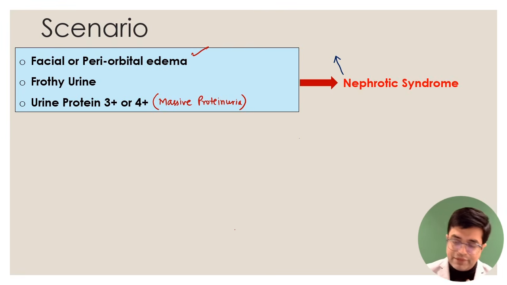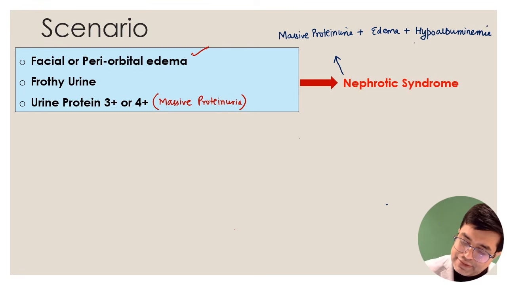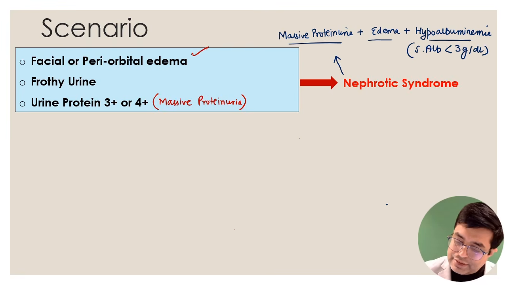In children, it is very clear, the guidelines are defined, and the latest OP Ghai 10th edition also says any patient where there is massive proteinuria along with edema occurring predominantly on the face, along with hypoalbuminemia, a fall in the albumin level in the blood. What is hypoalbuminemia? If the serum albumin level is less than 3 grams per deciliter. If you find this combo to be present, it is diagnostic of nephrotic syndrome, right?